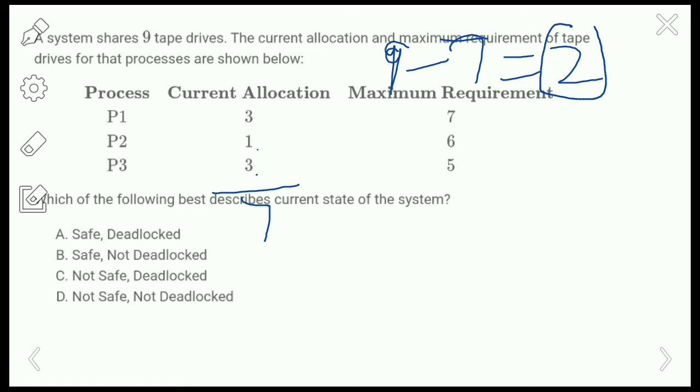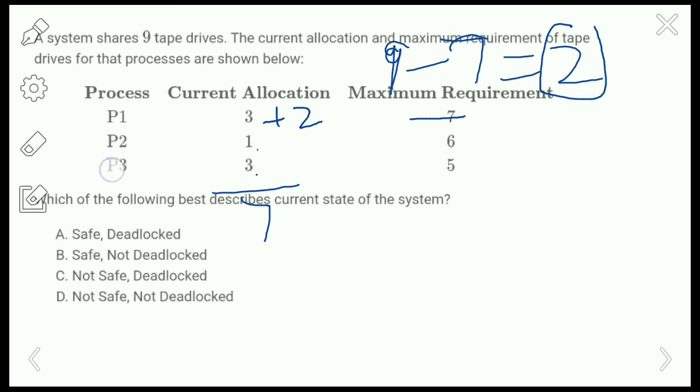Okay, so coming to the first process P1, let us check this one. So here the free tape drives are 2. So 3 plus 2 is 5. But the maximum requirement here is 7. So we cannot satisfy the first process.